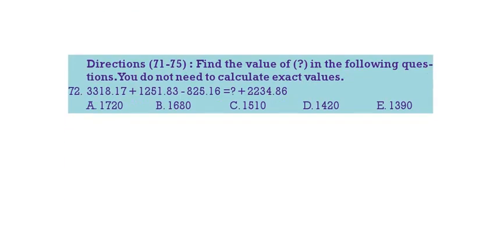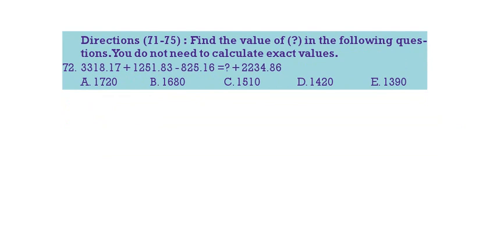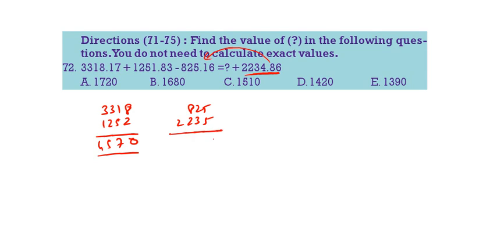Next, 3318 plus 1252, approximate. So we are getting 4570. This is 825, this is 2235. This becomes 3060. So 4570 minus 3060, it is 1510. 3 is the correct answer.